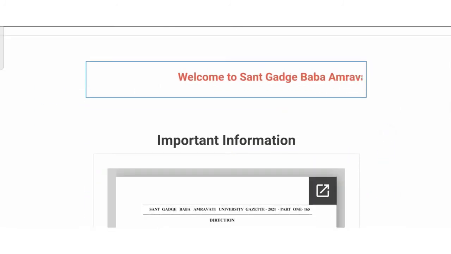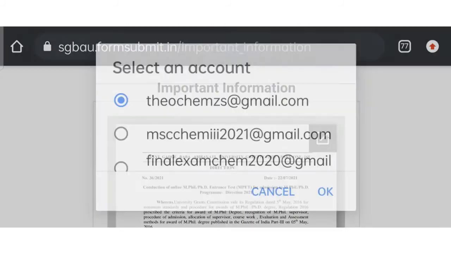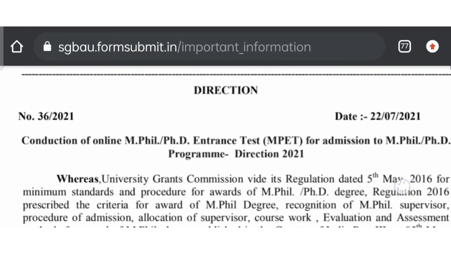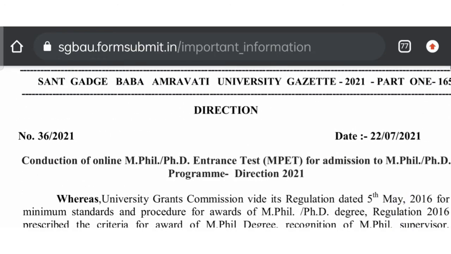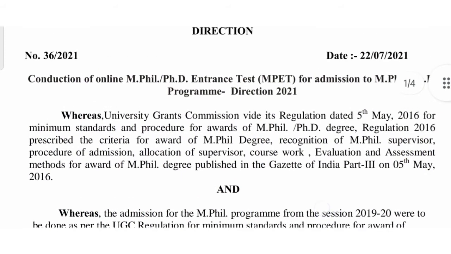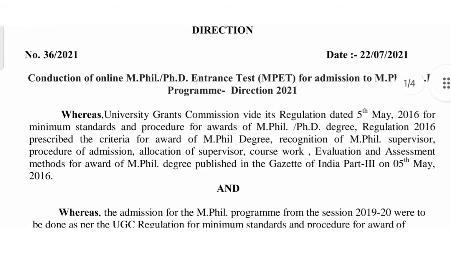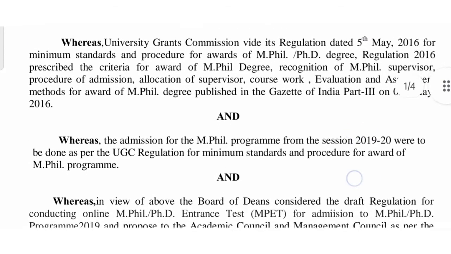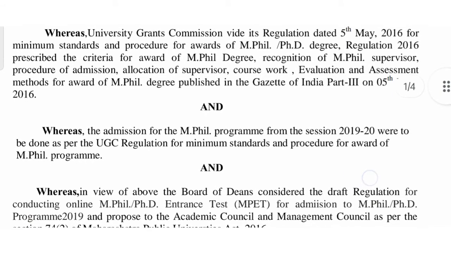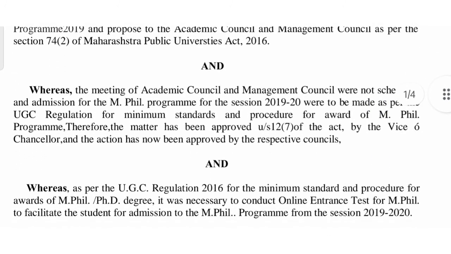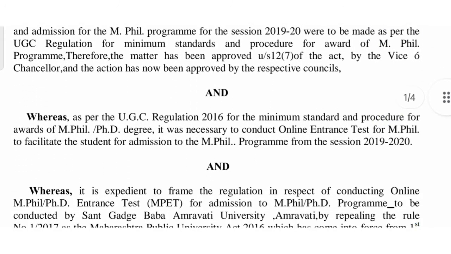We'll see the information again. This complete GR is given on that same website, on the PhD cell department. So you must go through the directions of the PhD cell. Everything is given, what type of pattern, what type of questions, how many sections, how many marks are there. All types of information regarding the examination are given in that PDF form, and the PDF is available on that website, on Google, particularly in the SGBAU PhD cell.